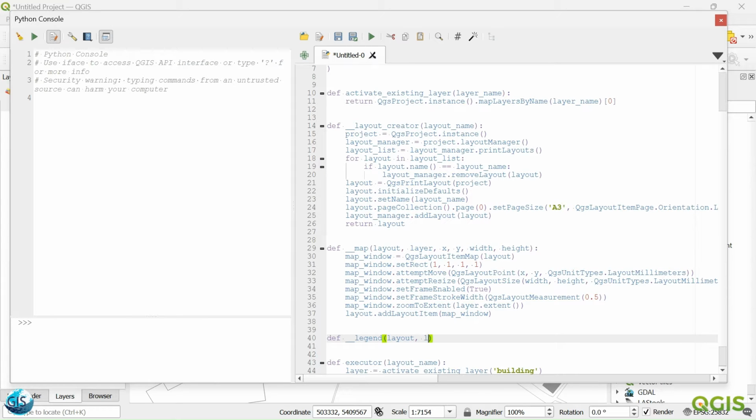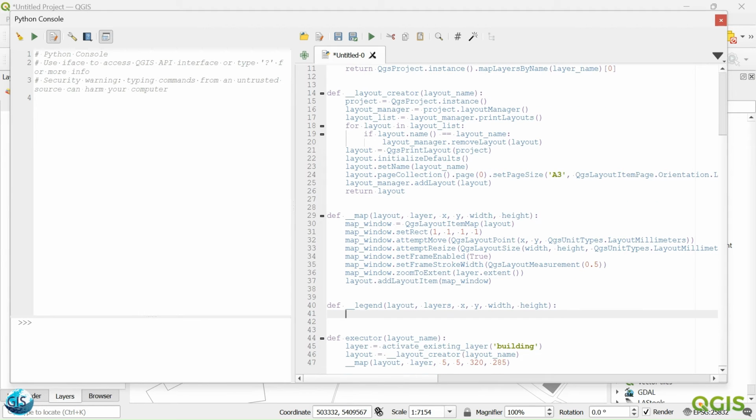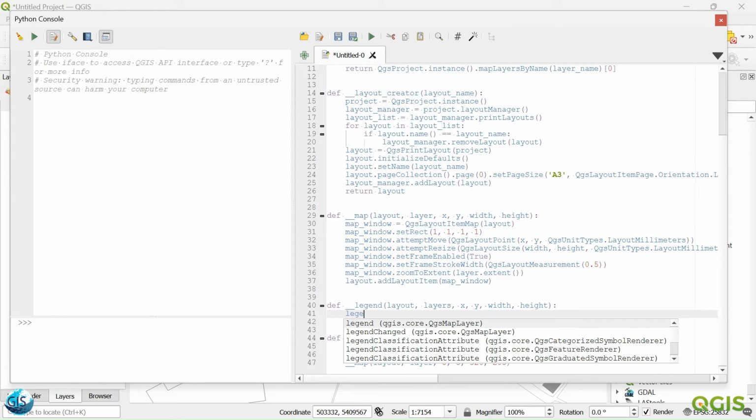So maybe we can say layers, which could be one or more. And after that, we should say where the location is, exactly the same as the map: x, y, width, and height of it.